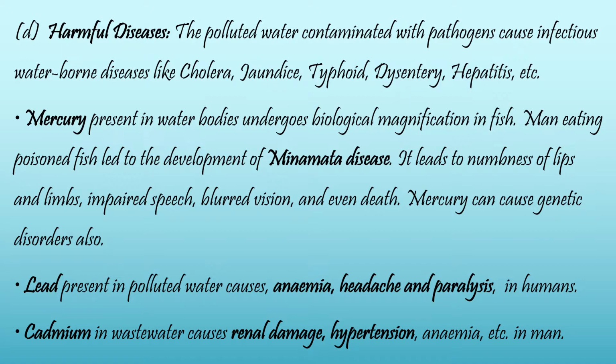This disease was first reported in Japan because the fish was rich in mercury. It led to numbness of the lips and limbs, impaired speech and blurred vision, and many people died on the same night. Mercury can cause even genetic disorders also. So it is a silent killer in the human body. We have to take mercury poisoning very seriously.